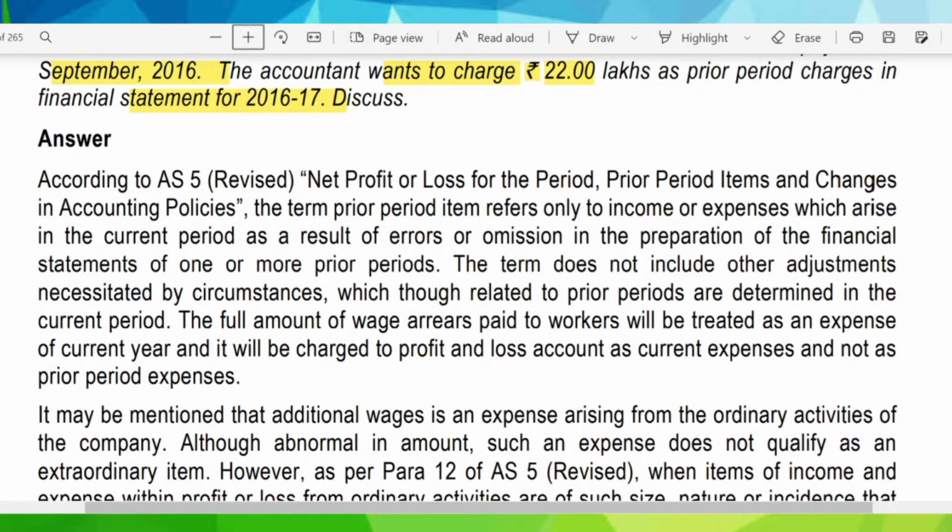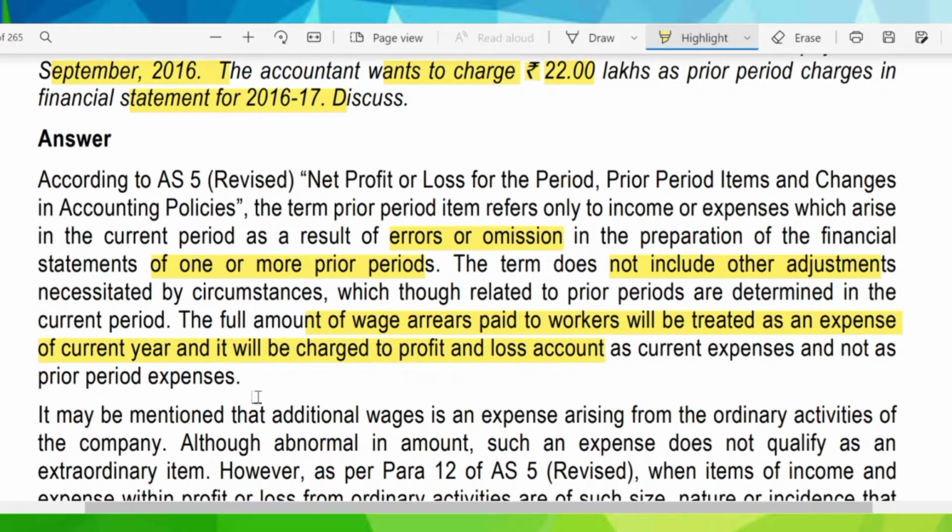According to AS5, net profit or loss for the period, prior period items and changes in accounting policy, the term prior period item refers only to income or expense which arise in the current period as a result of errors or omission in the preparation of financial statements of one or more prior periods. The term does not include, please underline this, other adjustment necessitated by circumstances which, though related to prior period, are determined in the current period. Also, the full amount of wages arrears paid to the worker will be treated as an expense of current year, and it will be charged to P&L as current expenses and not as prior period expenses.